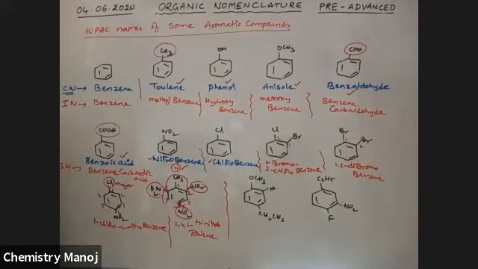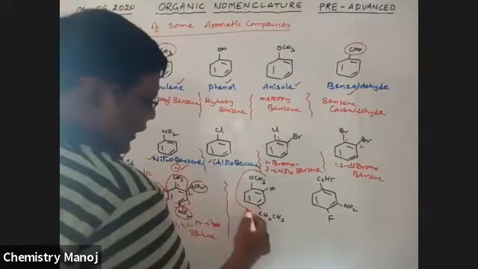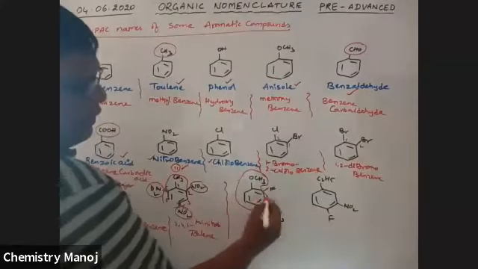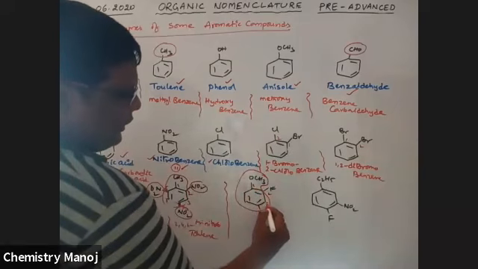Next, in the compound with OCH3 and C2H5, which is major? Here OCH3 is taken as the major group. That is anisole. So it should be first, second, third, fourth.